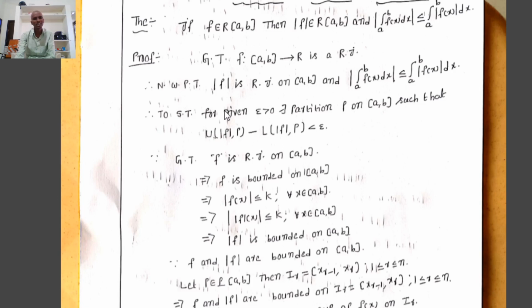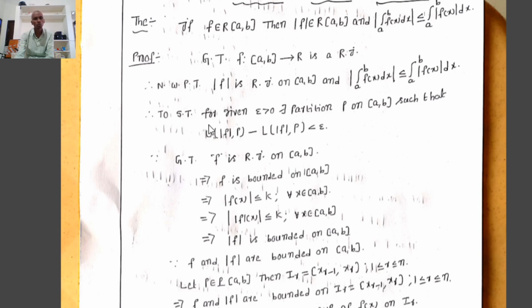What is the necessary and sufficient condition for Riemann integrability? F is a bounded function, and f is Riemann integrable on closed interval [a, b] if and only if for given epsilon greater than 0 there exists a partition P on closed interval [a, b] such that norm P less than delta and U(f, P) minus L(f, P) less than epsilon. Already we know this is the necessary and sufficient condition. Therefore we have to show that mod f is Riemann integrable on closed interval [a, b].